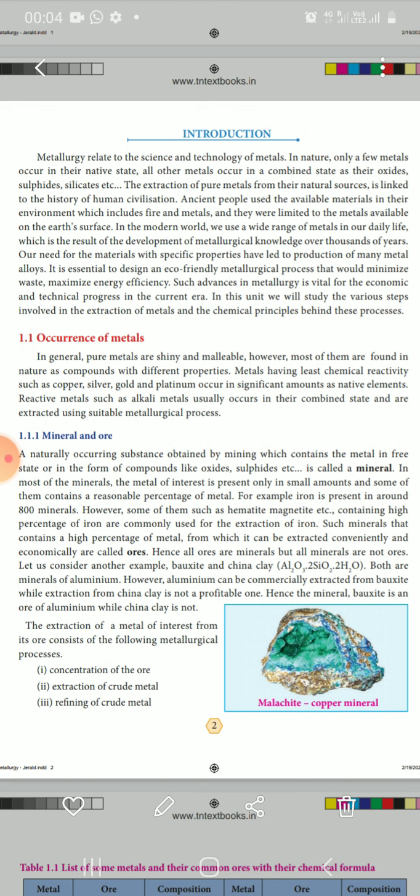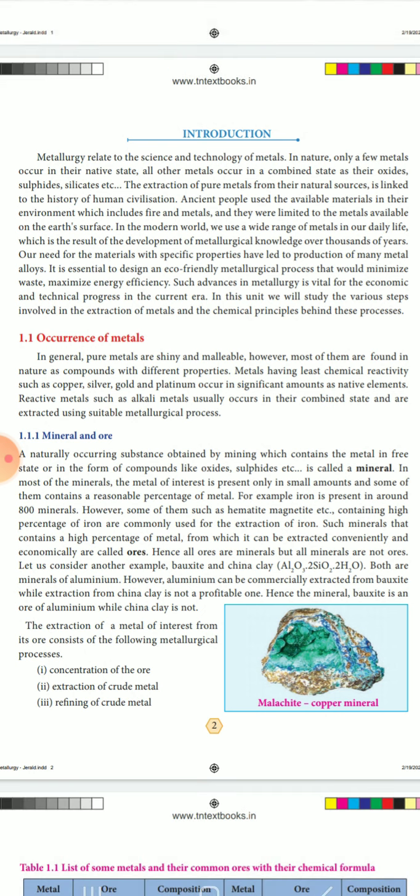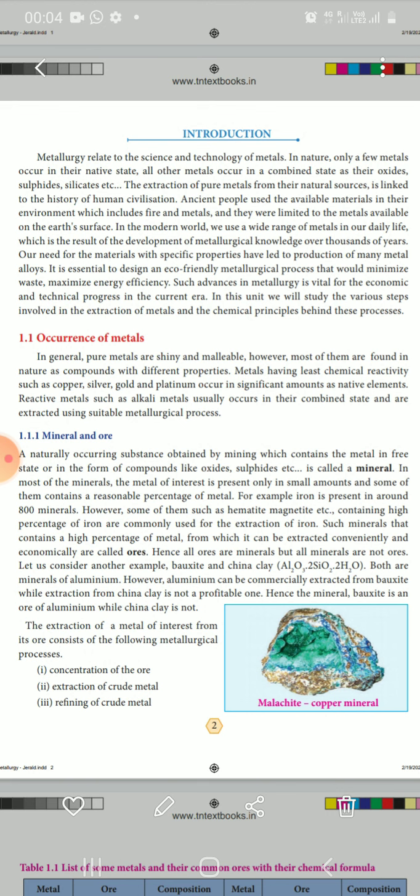Clay is an example of a mineral, and bauxite is an example of an ore. Both are minerals of aluminum. However, aluminum can be commercially extracted from bauxite because it contains more aluminum, so we can extract it easily. But china clay does not contain much metal, so it is not profitable. Hence the mineral bauxite is an ore of aluminum while china clay is not.